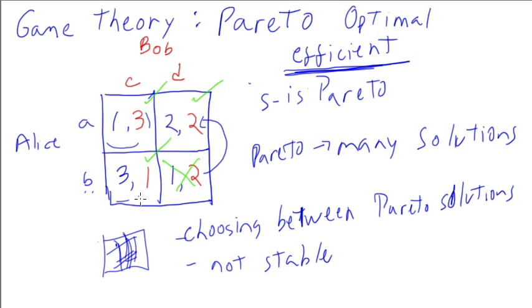So Bob has no incentive to stay at this Pareto solution, BC, or 3, 1. He's like, she's going to play B, so I'm definitely going to play D. We're going to move over here, which is not a Pareto solution, not efficient. And really after that, we should move over here. And so you can see the problem. Things don't stabilize. So that's another problem with the Pareto solutions.